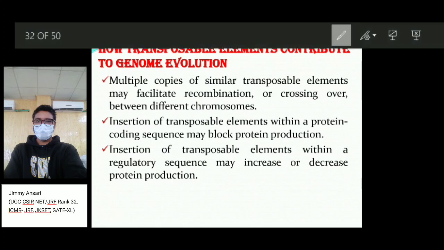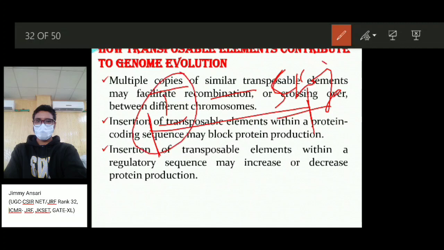For example, if there is an open reading frame, it has an initiation sequence and at the end a closing sequence, or stop codon. We can say stop codon. So between the initiating codon and the stop codon, if a transposition happens at that position and a stop codon comes in between, then the production of the entire protein will not happen. It will stop and break in between.